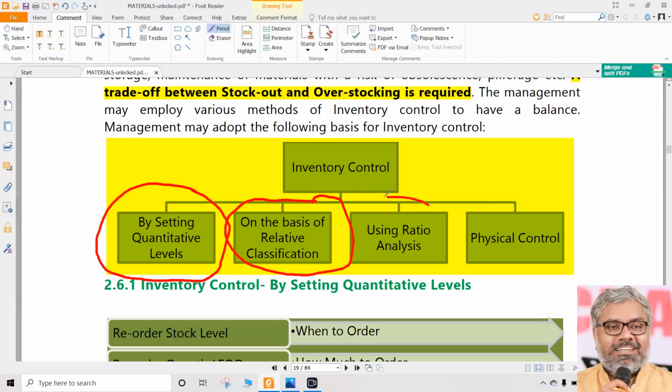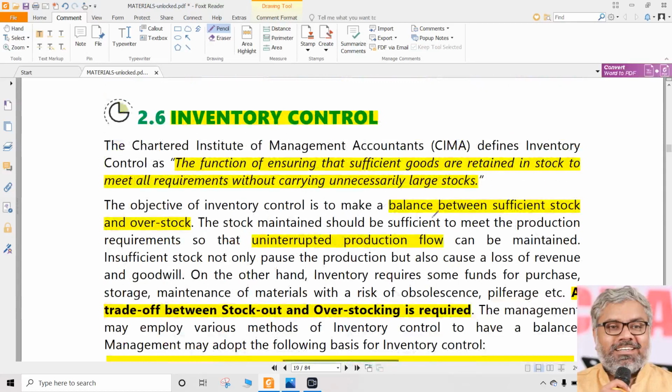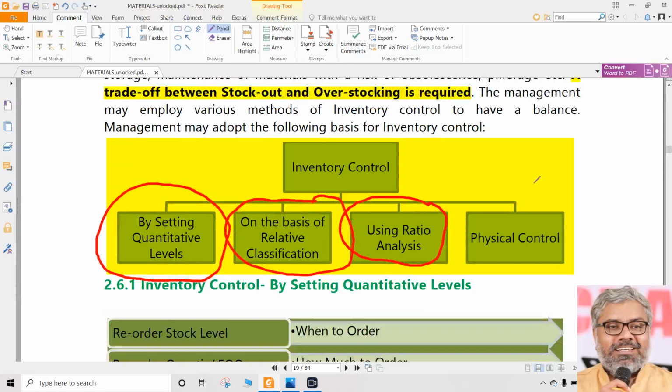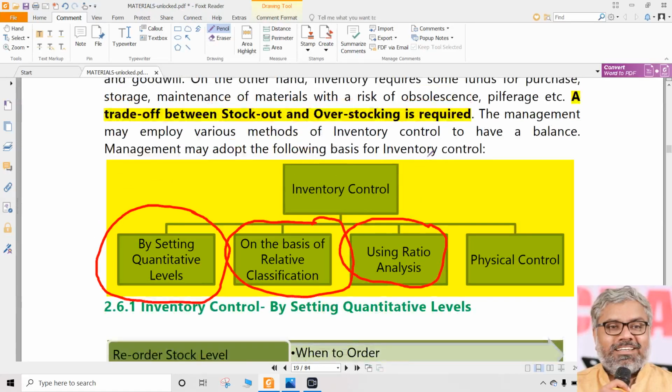Another way of inventory control is using ratio analysis. Once again, formulae. We need to be able to use that ratio to find out whether we have a very aggressive inventory policy or a conservative inventory policy. The idea is not to go to either side. We cannot have too aggressive an inventory policy, and we cannot have too conservative an inventory policy. Too aggressive means not having stock at all, which will result in the great problem of stock out.